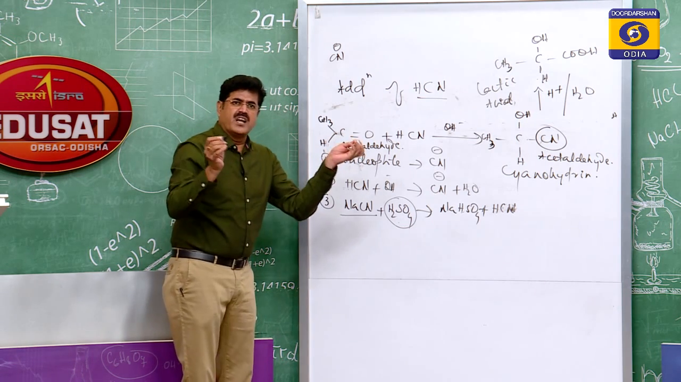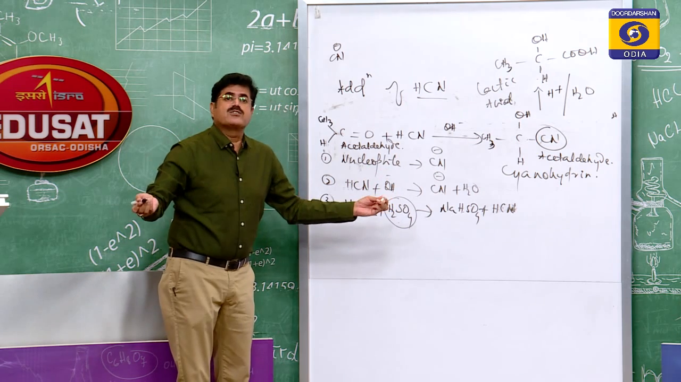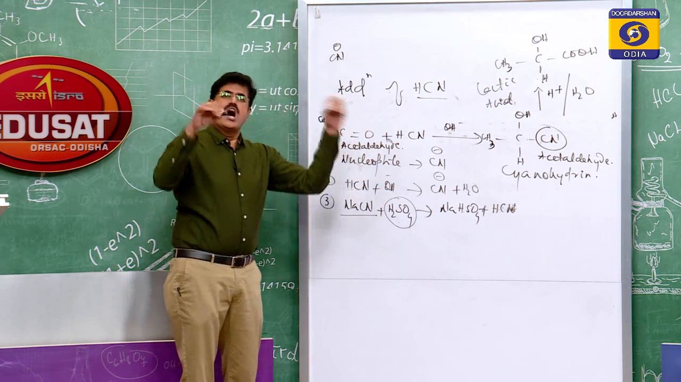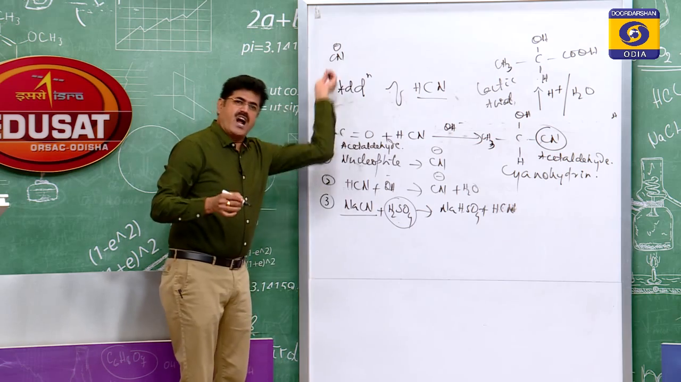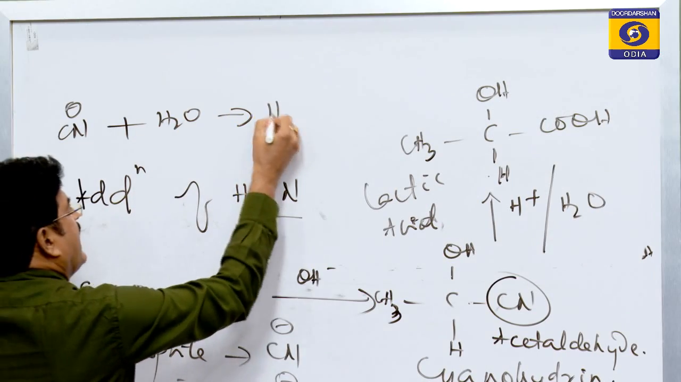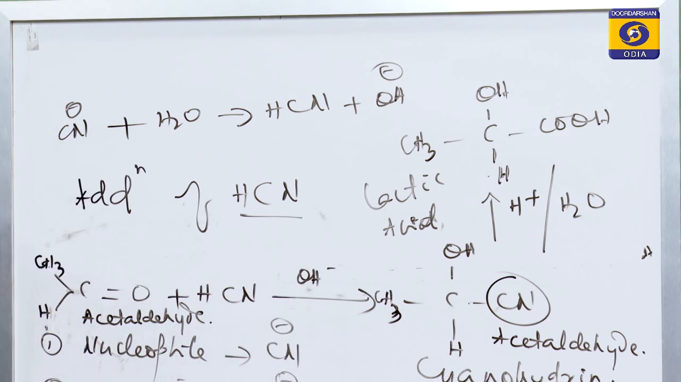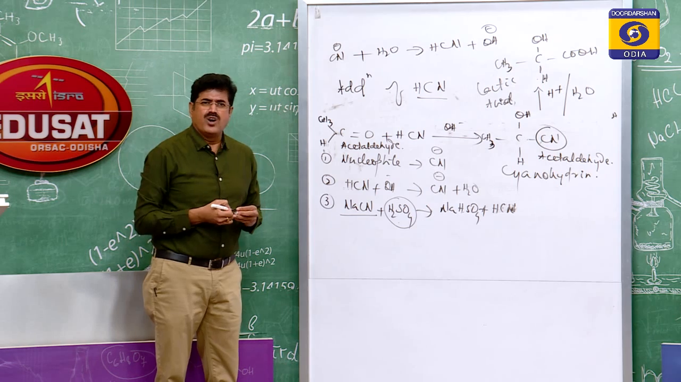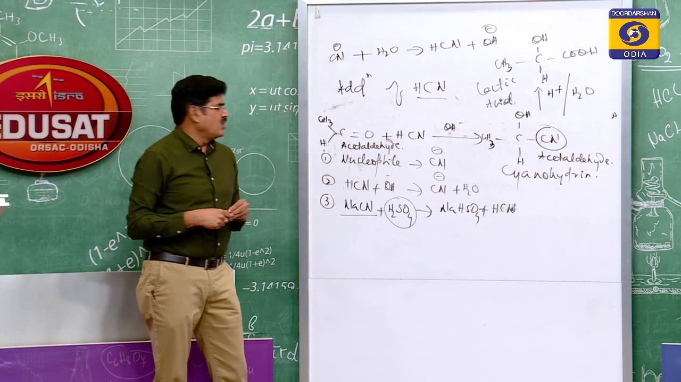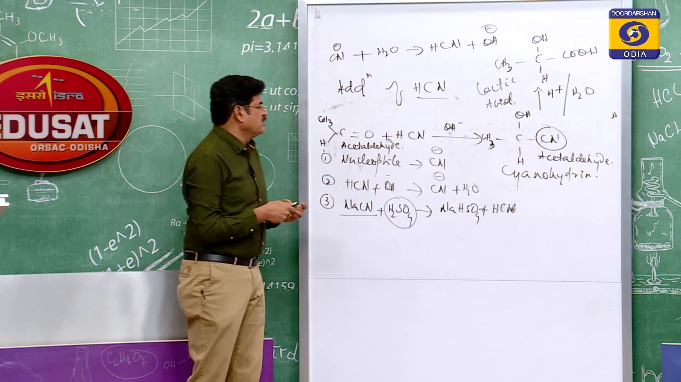Hydrolysis means that it reacts with water to give either a weak acid or a weak base or both. It undergoes hydrolysis with water to give HCN and OH- ion. See, HCN is highly toxic. It is not possible to use HCN directly because it is very dangerous to use this reaction.